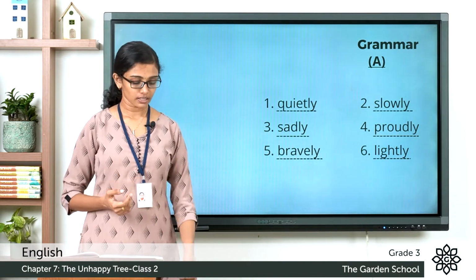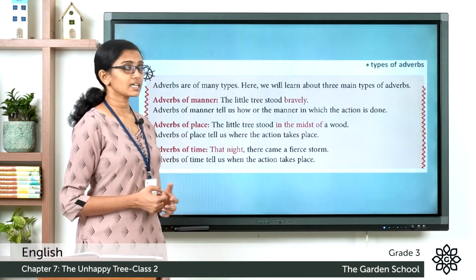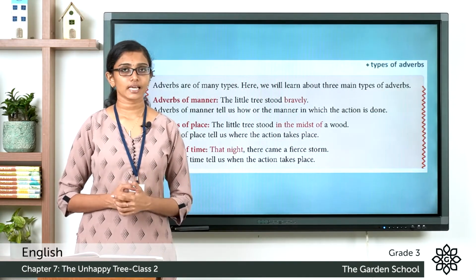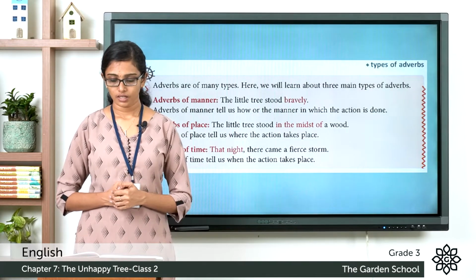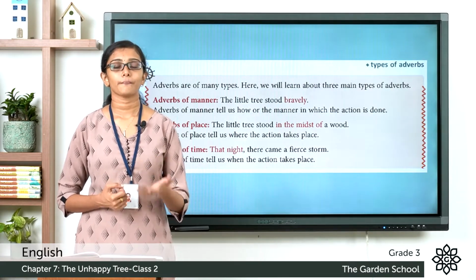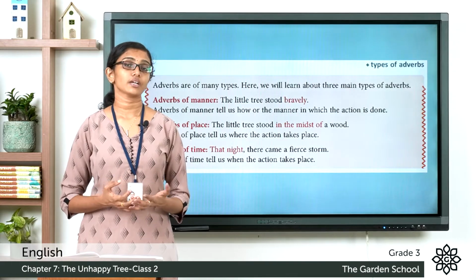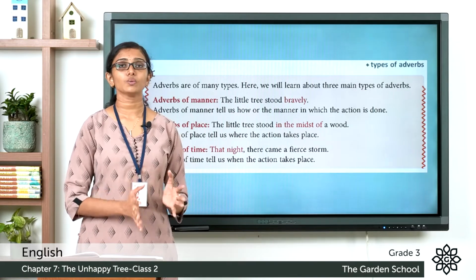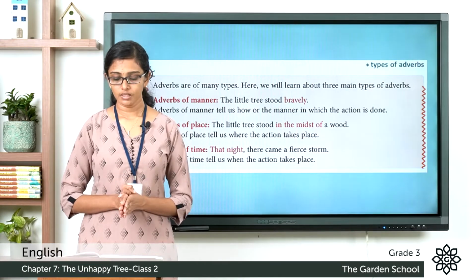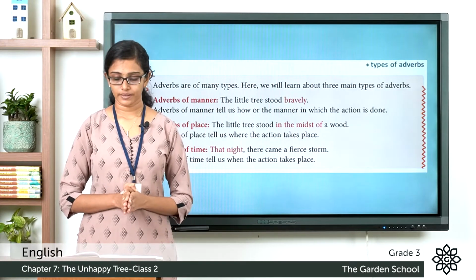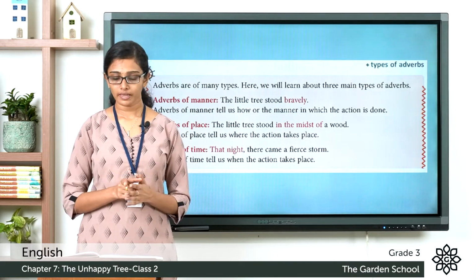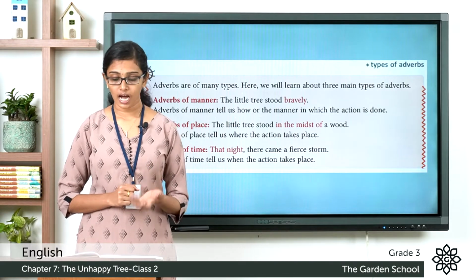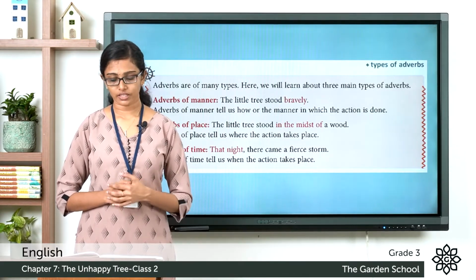Now let's discuss the types of adverbs. There are three types of adverbs: adverbs of manner, adverbs of place and adverbs of time. Now what do you mean by adverbs of manner? So adverbs of manner are those which describe how that verb is done or how that action is done. For example, the little tree stood bravely. The bravely is an adverb and it is an adverb of manner. Adverbs of manner tell us how or the manner in which the action is done.